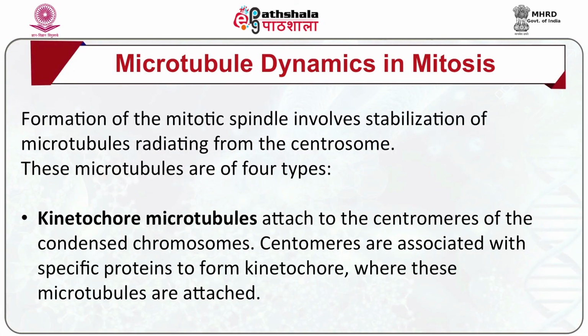Formation of the mitotic spindle involves stabilization of the microtubules radiating from the centrosome. These microtubules are of four types. Kinetochore microtubules are attached to the centromeres of the condensed chromosomes. Centromeres are associated with specific proteins to form the kinetochore, where these microtubules are attached.